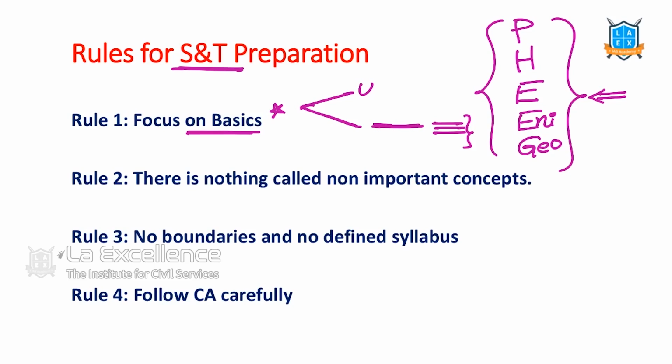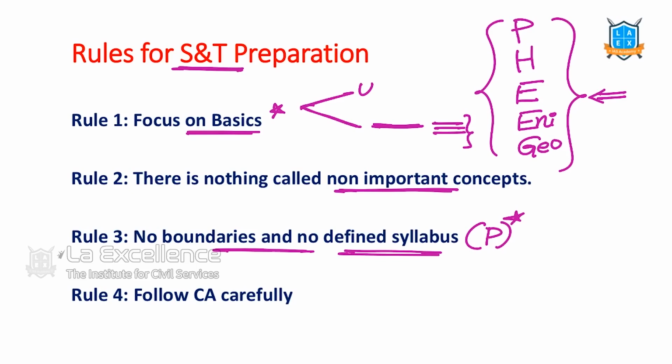Second thing, as I told you earlier, there's nothing called important, unimportant, but as we cannot read and remember all the topics, we are going for certain topics which are called high yielding topics. See this rule 3, there are no boundaries. There's no defined syllabus, especially with regard to prelims. There is no defined syllabus for our science and technology.